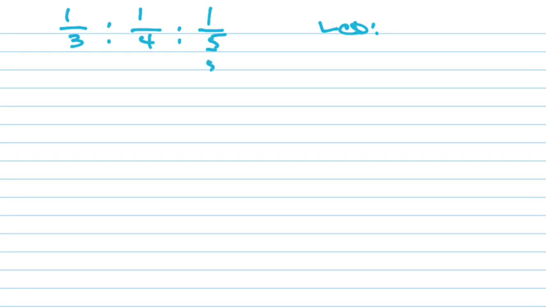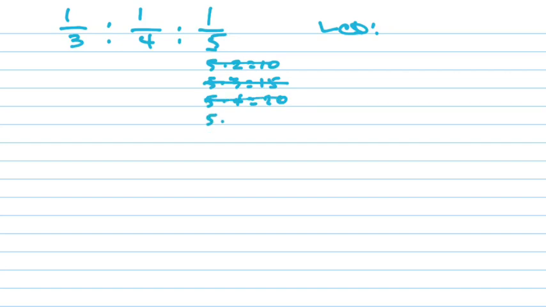So 5 times 2 gives me 10. Will 3 and 4 divide into 10? Nope. 5 times 3 gives me 15. Will 3 and 4 divide into 15? No. 3 will though, won't it? Yes. But it doesn't matter because if 4 doesn't work, then that doesn't work. So 5 times 4 is what? 20. Will 3 divide into 20? No. 4 will, but doesn't matter. They all have to, right?